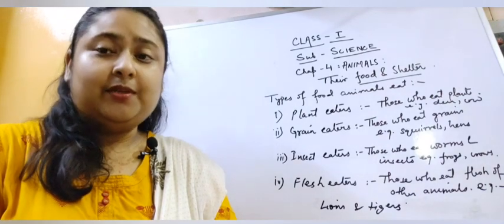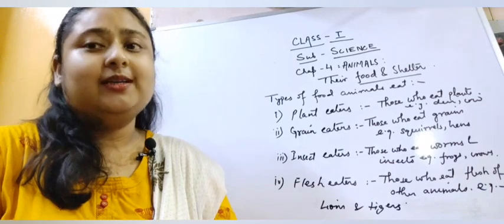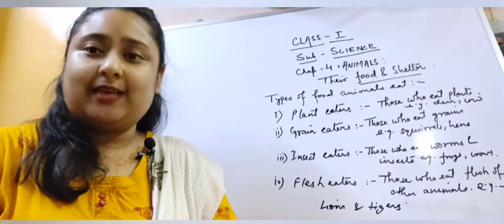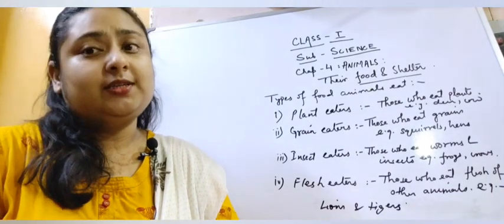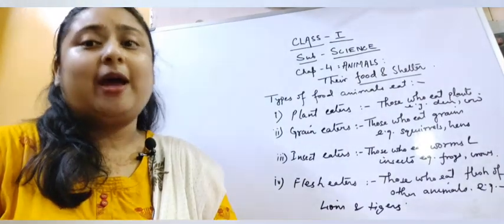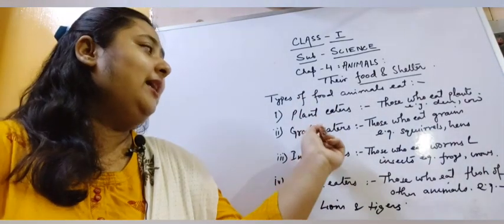So the animals which eat grains are called grain eaters. For example, hens, squirrel, rodents like rat, rabbit, etc. are called grain eaters.